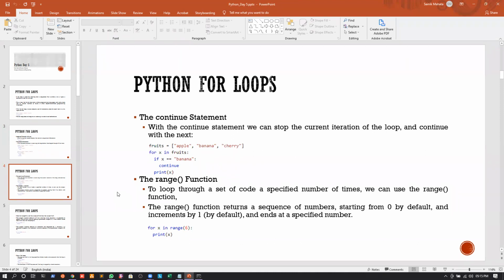Whenever the compiler encounters the continue statement within a loop, obviously in the loop there will be various iterations, and if for one iteration we encounter the continue statement, we will just skip that iteration and move towards the next iteration. Okay. So let us see an example and it will be much clearer to you.